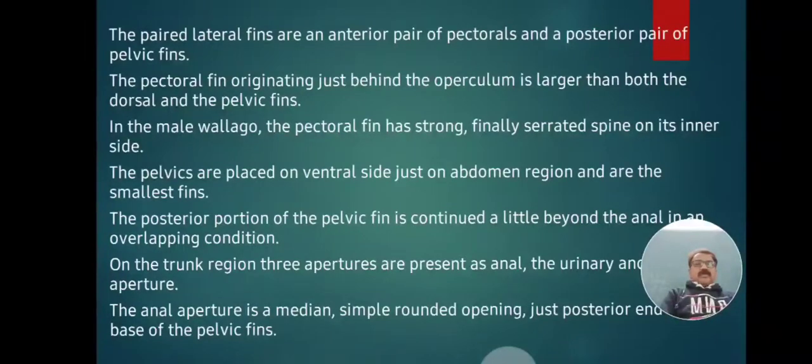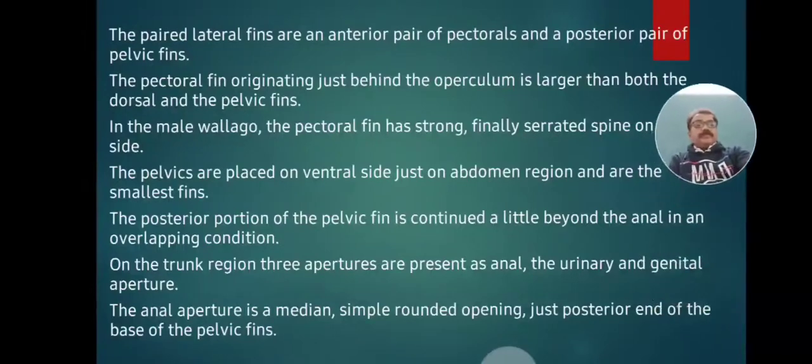The posterior portion of the pelvic fin continues a little beyond, in an anal overlapping condition, and these openings are present on the trunk region. Three apertures, three openings, are present. The first opening, just in front of the anal fin, is called the anal opening. It is used for liberation of nitrogenous fecal matter, the undigested food material.